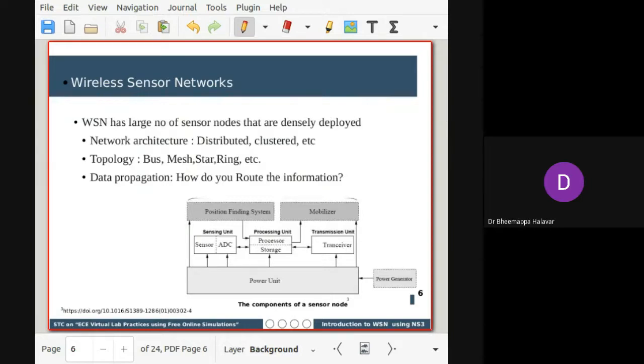So moving on, as I said, when I say a WSN, a large number of network nodes are deployed. Then comes a challenge: how do you connect them? What kind of network architecture should we use? As we have seen, clustering is one approach, where there is a set of cluster heads through which the nodes communicate. Another approach is distributed, where there is no common cluster head, and the nodes communicate with the nearest node to reach the destination.